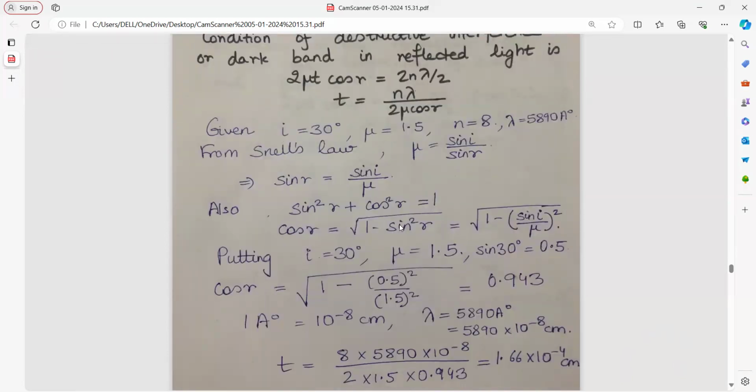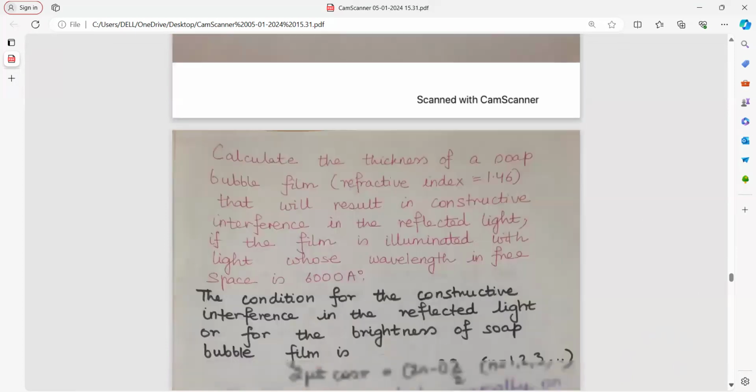Snell's law, sin square theta plus cos square theta equal to 1. 1 angstrom equal to 10 to the power of minus 8 centimeter. Quickly put the values and you get your answer.